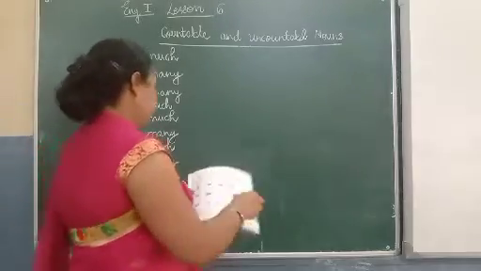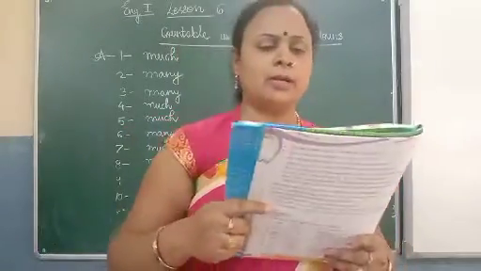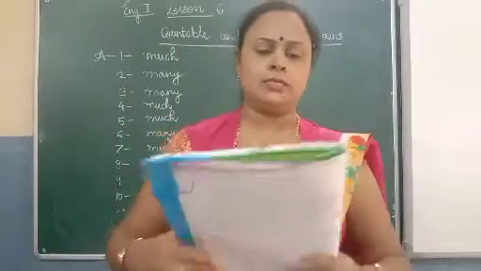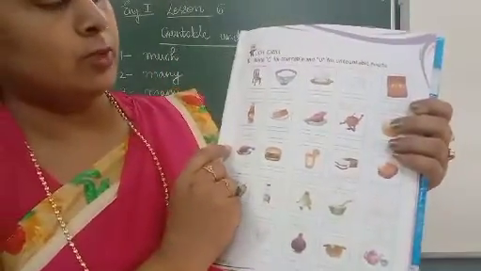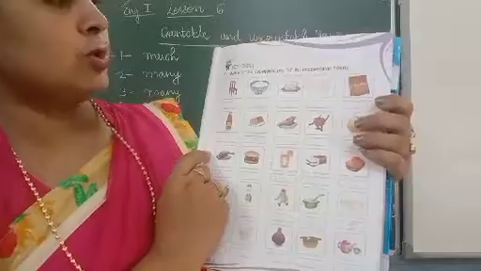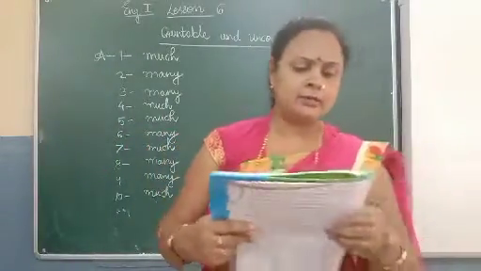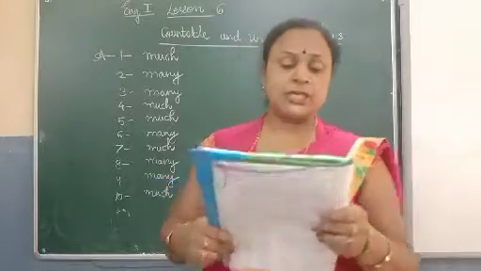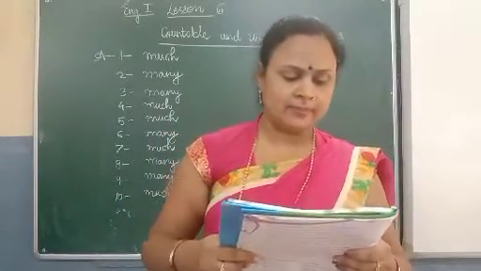Okay. Now next, write C for countable and U for uncountable nouns. See in your book. Those which are countable, write C; those which are uncountable, write U. So write for chair C, because chair is countable.